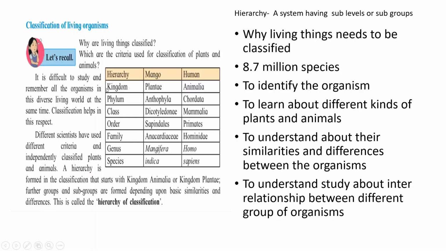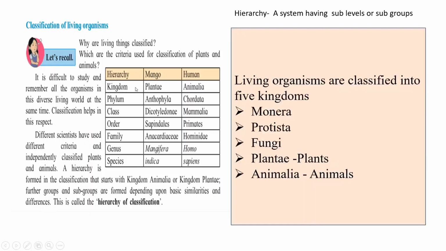It starts with the basic classification called kingdom. The entire living organisms are classified into 5 kingdoms: Monera, Protista, Fungi, Plantae, Animalia. Plants belong to the Plantae kingdom, animals belong to the Animalia kingdom. So kingdom is the basic first level of classification. It decides the cell structure and the type of food mode, and depending on that, the kingdom of that particular organism is decided.